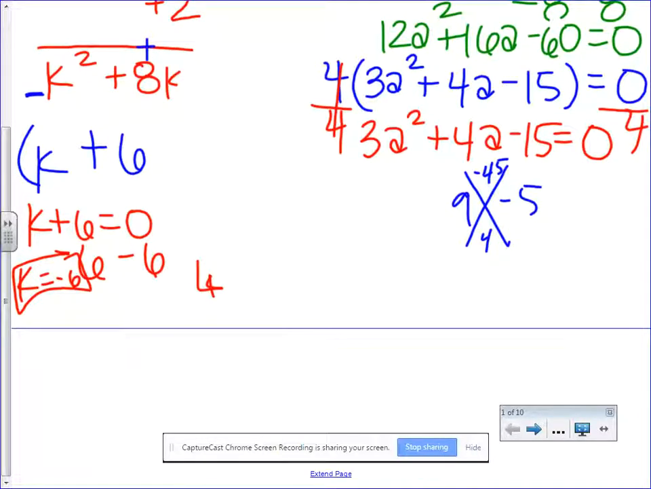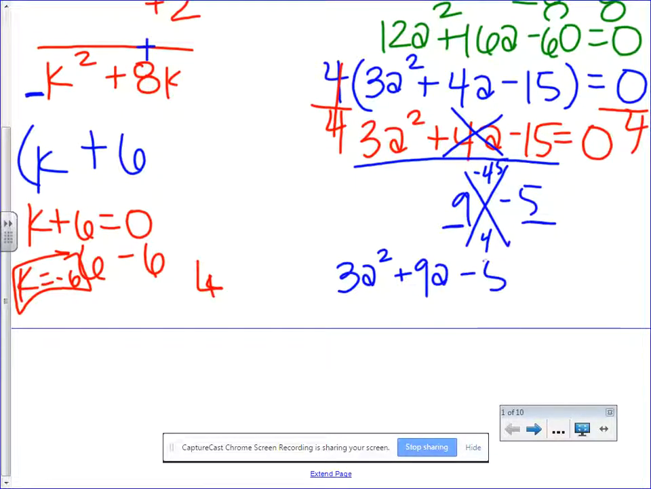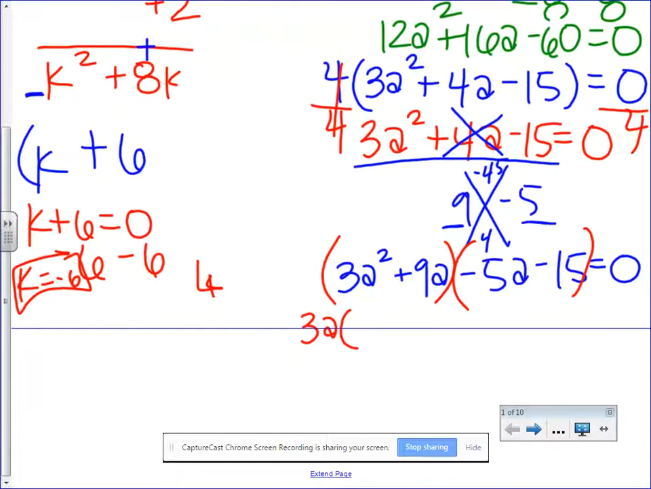So from this point, I'm going to rewrite this part, except I'm not going to include the linear term. Instead, I'm going to use these. I'm going to have 3a squared plus 9a minus 5a minus 15 is equal to 0. Then I'm going to factor by grouping. So we're going to pull out 3a. It's going to leave me with a plus 3. I'm going to pull out a negative 5 since I want my signs to be the same. It'll leave me with an a plus 3.